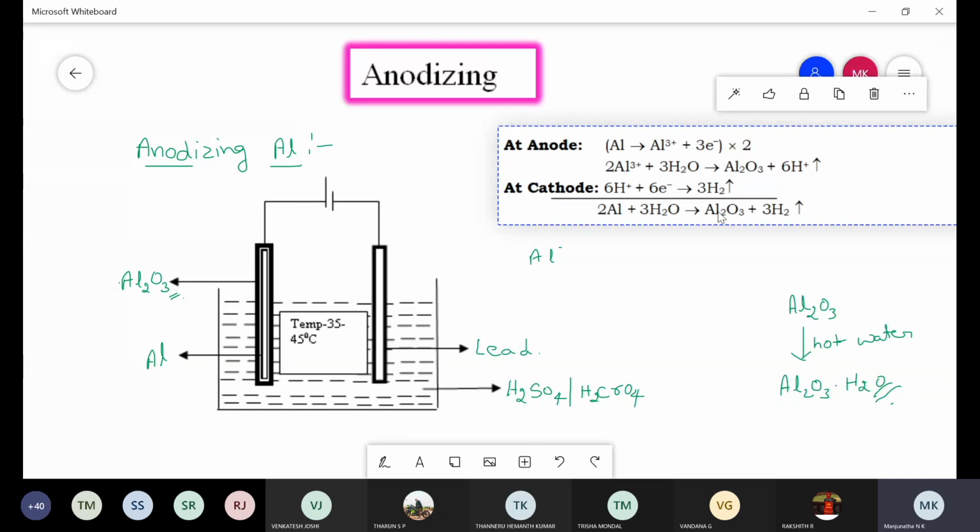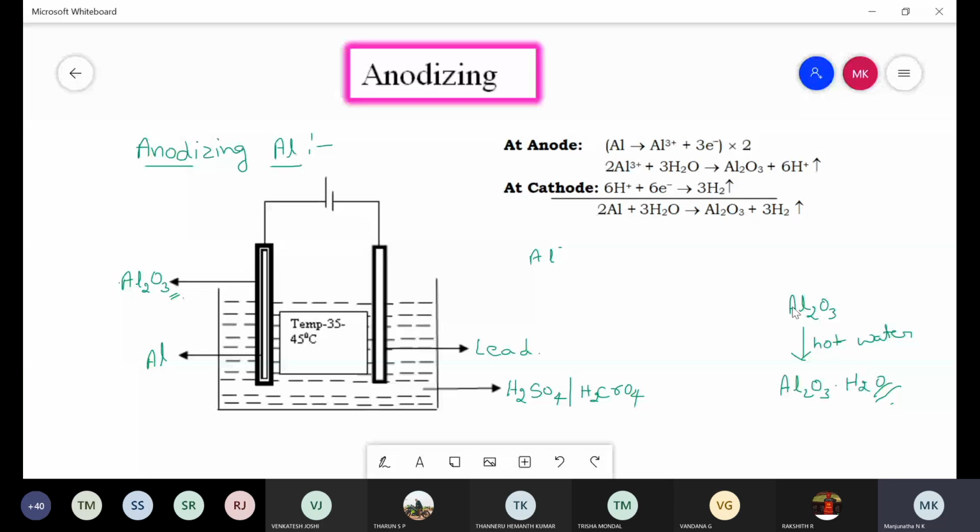The aluminium oxide formed is unstable in nature. Therefore, again it is immersed in hot water. After formation of aluminium oxide, we remove the anode electrode from the electrolytic cell and immerse it into hot water. Once it is immersed, it forms hydrated aluminium oxide. This hydrated aluminium oxide prevents further corrosion of the aluminium metal. It's clear, because it is stable in nature.